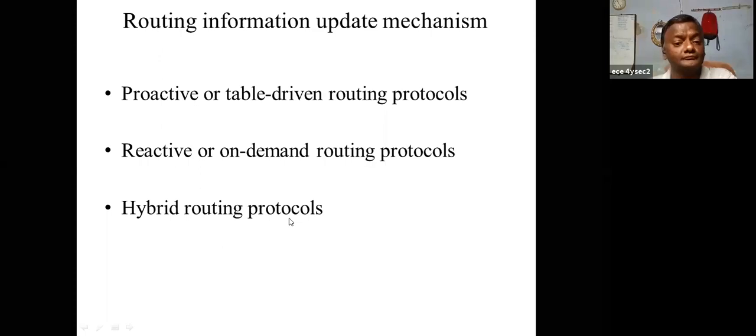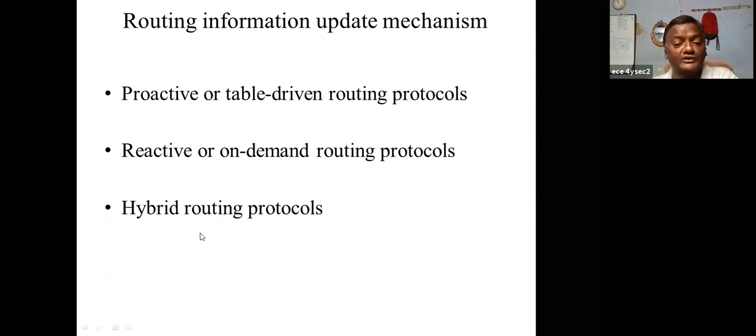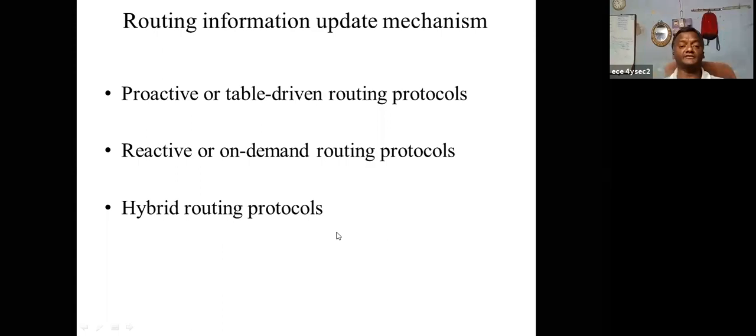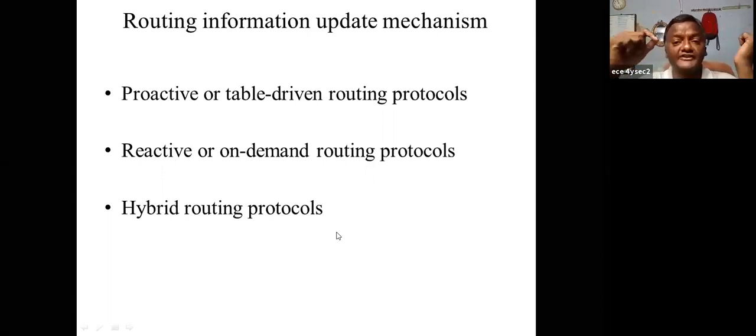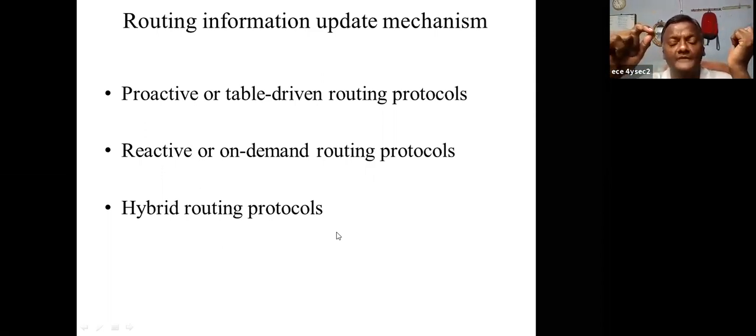The first one is the proactive or table-driven routing protocol. The second one is the reactive or on-demand routing protocol. The third one is the hybrid routing protocol. First, proactive or table-driven routing. In the table-driven routing protocol, each and every node, I repeat, each and every node should maintain a routing table.